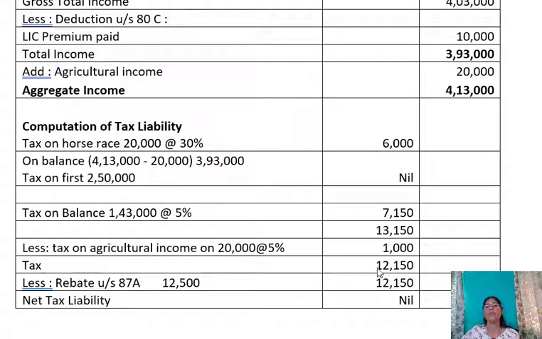And for this 12,150, as the total income is less than 5 lakh, we can provide rebate under section 87A. Maximum amount is 12,500, but the tax computed is 12,150. Therefore, the entire tax amount gets the rebate of 12,150. Therefore, there is no tax liability.